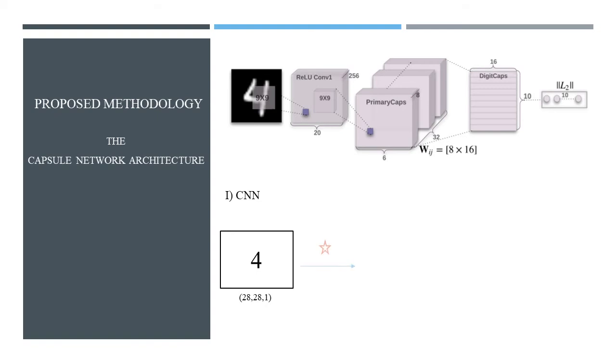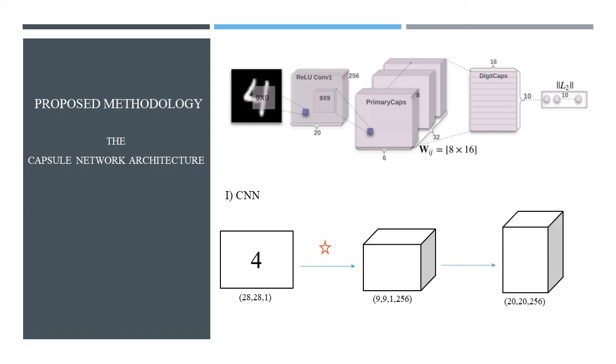So when this image 4 is convolved using a filter kernel whose dimensions are 9 cross 9, with total number of filters to be 256, the number of channels remains the same because it's a grayscale image. When these both are convolved together, the resultant dimensions are 20 cross 20 cross 256, with 20 cross 20 the dimensions of the new matrix, and 256 the number of channels.